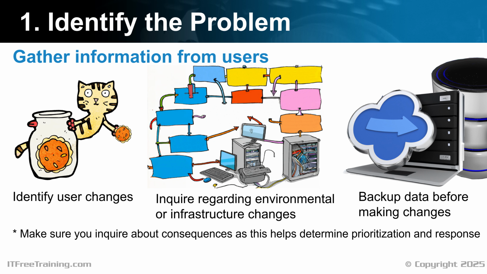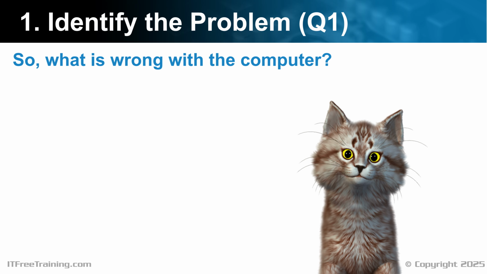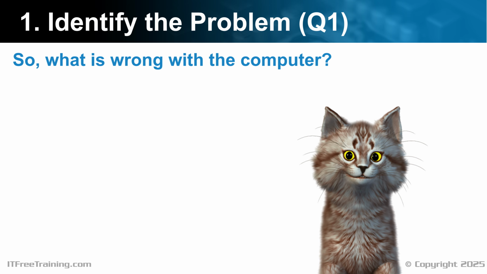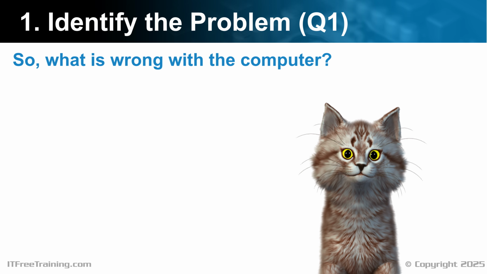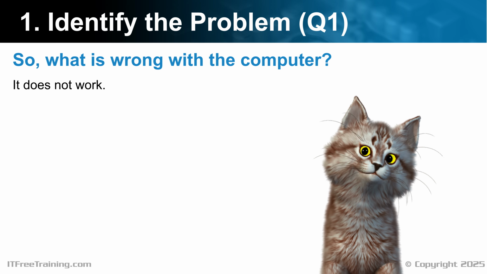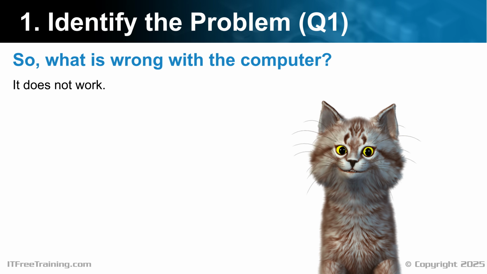Now let's go through an example to understand how we can apply the model. The first thing you need to do is try to identify the problem. To do that, we first need to get some information from the user, so let's ask the user some questions. So, what is wrong with the computer? It does not work.